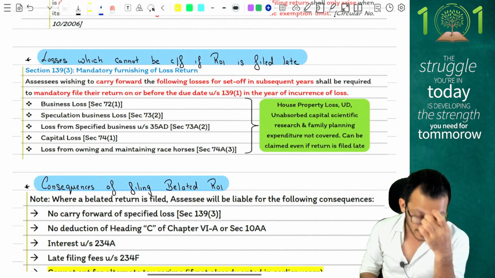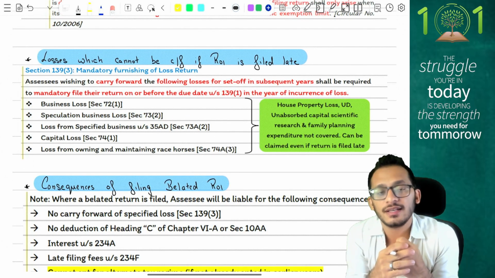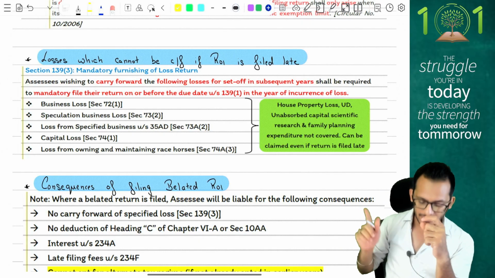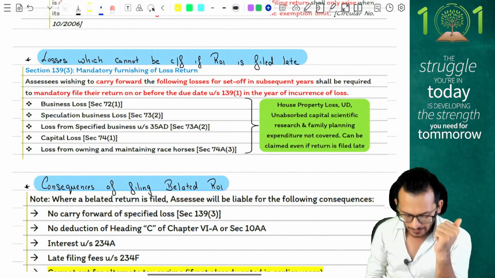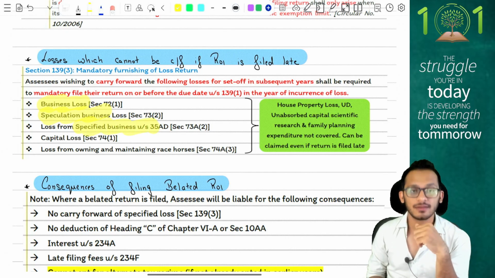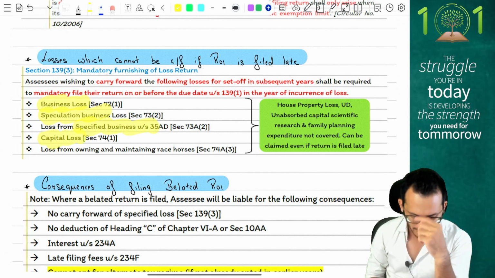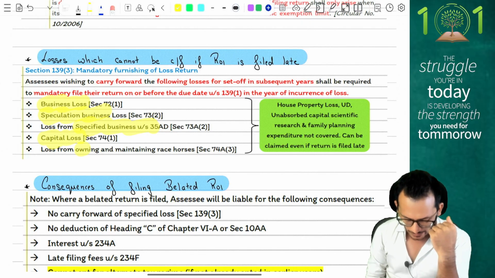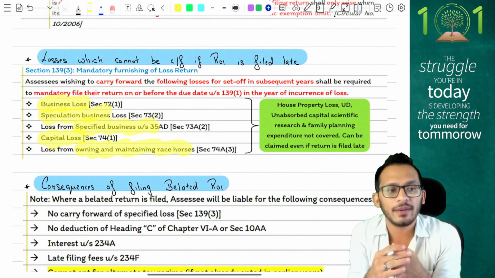Next, income tax says what are the cases where, if you file your returns late, losses cannot be carried forward. If you do not file your returns on time, you will lose losses pertaining to business, speculative business, specified business under 35AD, capital loss, and any losses pertaining to owning and maintaining race horses.